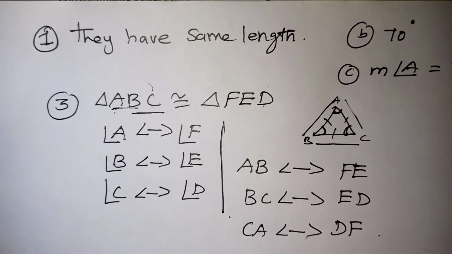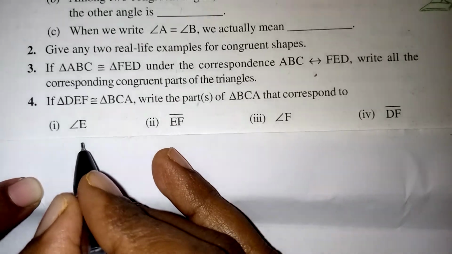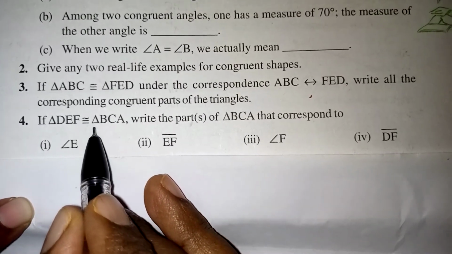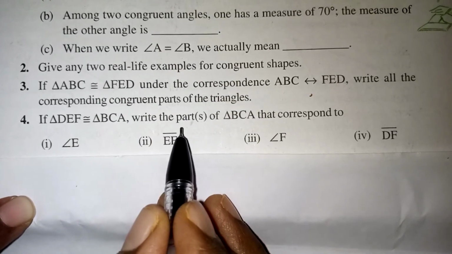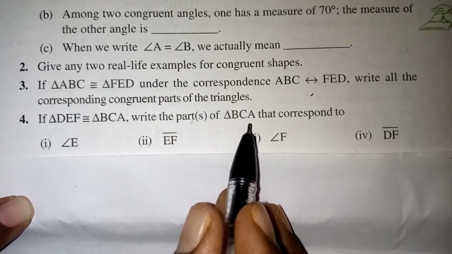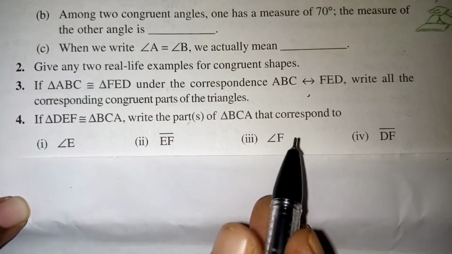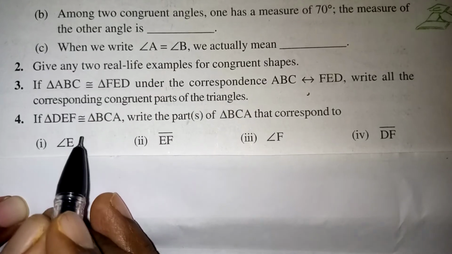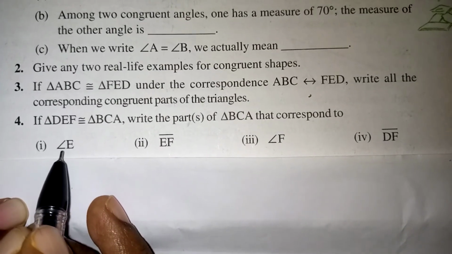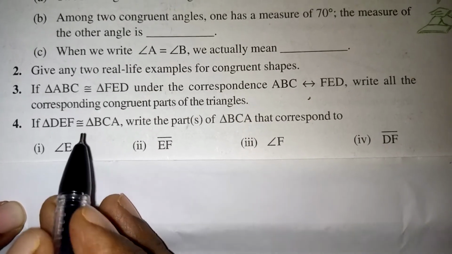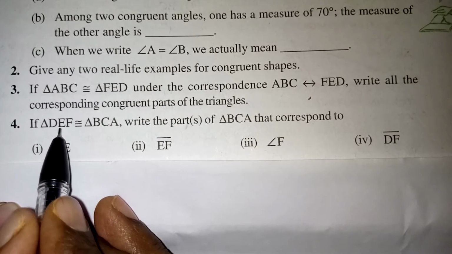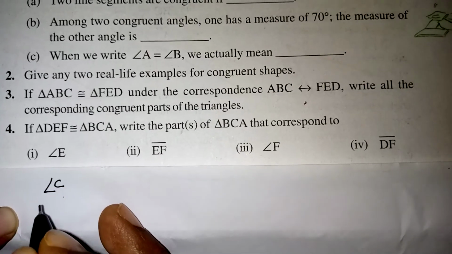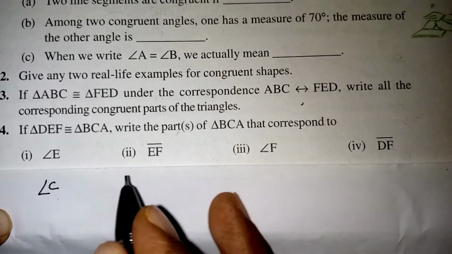Let's move on to the next problem. Here comes the fourth question. Triangle DEF is congruent to triangle BCA. Write the parts of triangle BCA that correspond to the given parts. The first one, angle E is given. Angle E corresponds to which angle should we find out. Here E is in the center place, and in the other triangle the center place is C. So angle E corresponds to angle C. You have to write it.